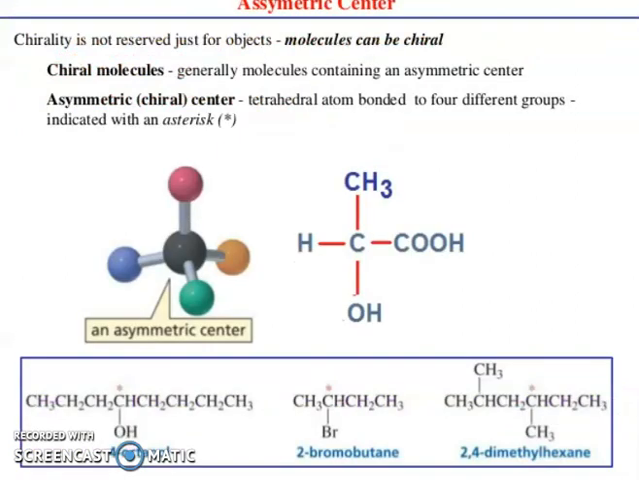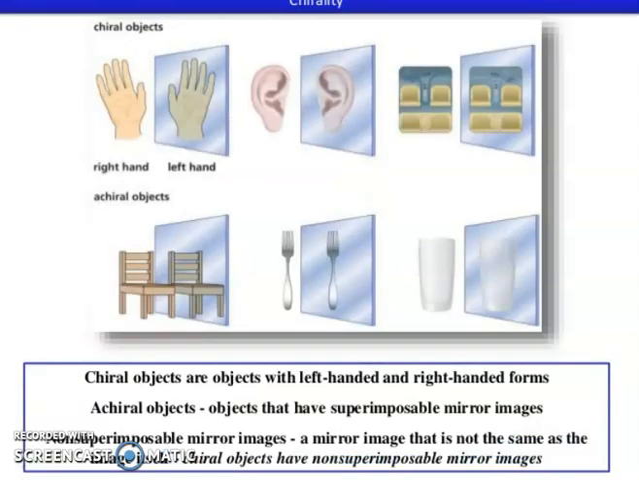So chirality is not reserved just for objects. Molecules can be chiral. Chiral molecules are generally molecules containing an asymmetric center. An asymmetric center is a tetrahedral atom bonded to 4 different groups, identified with an asterisk. You can see an asymmetric center in COOH, CH3CHOH, 4-octanol, 2-bromobutane, 2,4-dimethylhexane.